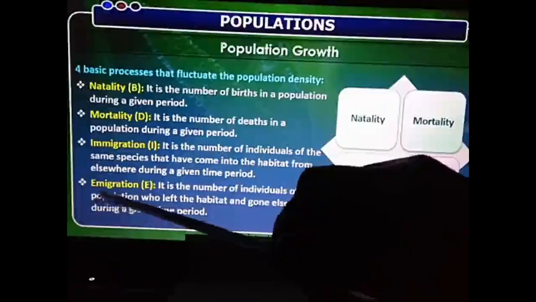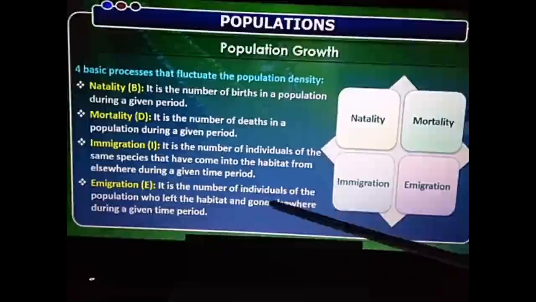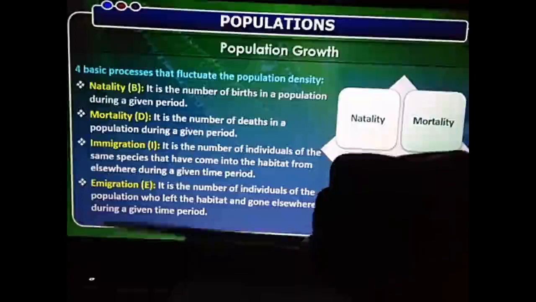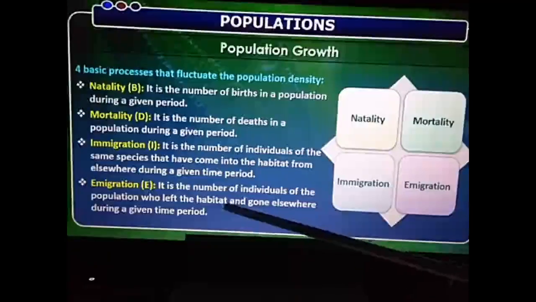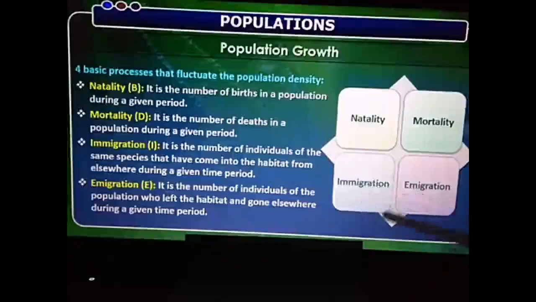And this e-immigration, herein we can see it is the number of individuals of the population who left the habitat and gone elsewhere during a given time period.